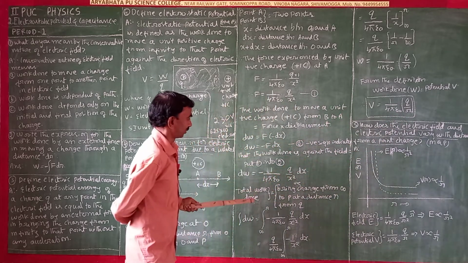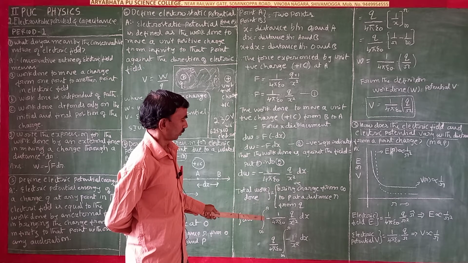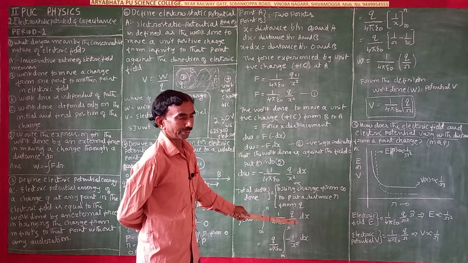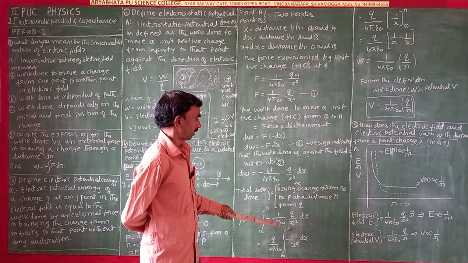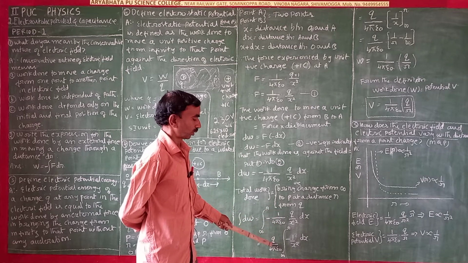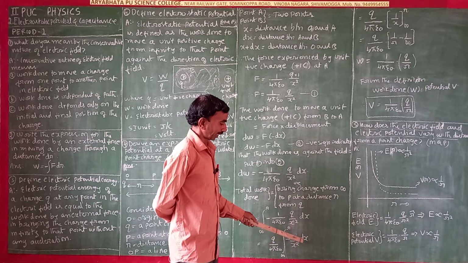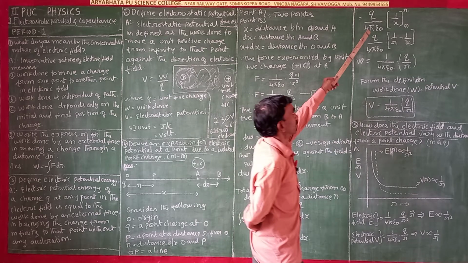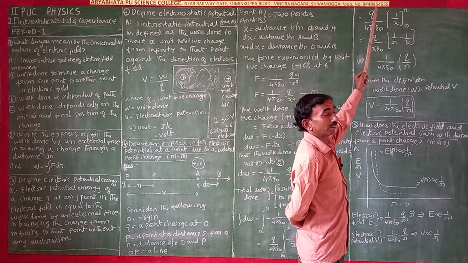Once again I am explaining from this. Total work done is the integral from infinity to r of minus 1 by 4 pi epsilon naught into q by x square dx. Q by 4 pi epsilon naught is taken outside, it is a constant, and it is minus 1 by x square into dx. Integration of minus 1 by x square is equal to 1 by x. This comes in the integration formula.